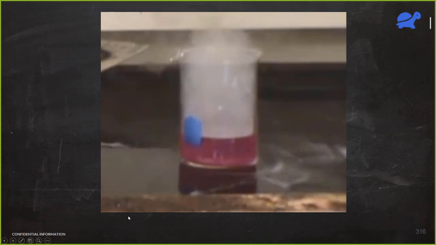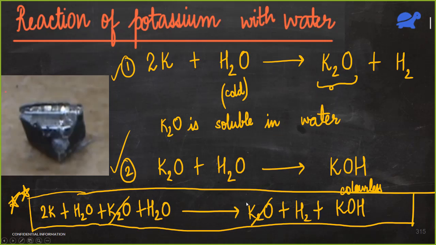Phenolphthalein? Yeah, Rishabh, we are putting phenolphthalein in it, but why is the solution becoming pink? Because phenolphthalein turns pink in basic medium. In basic medium, very good. Here we were getting potassium hydroxide, which is a base, so the pH of the solution becomes more than 7.